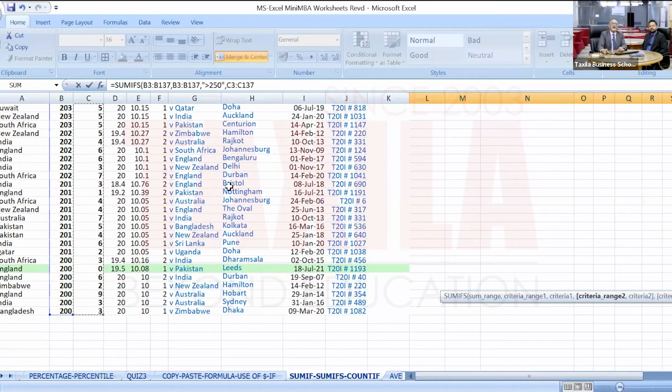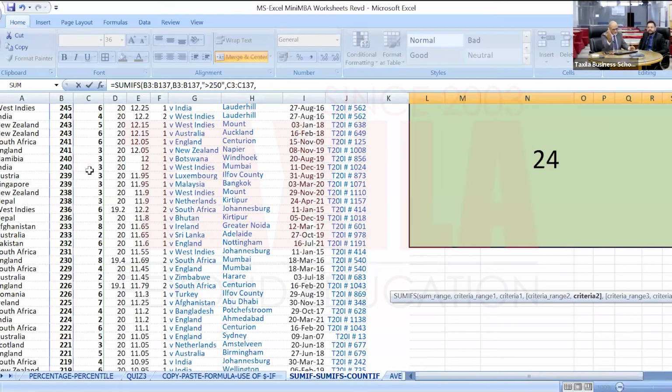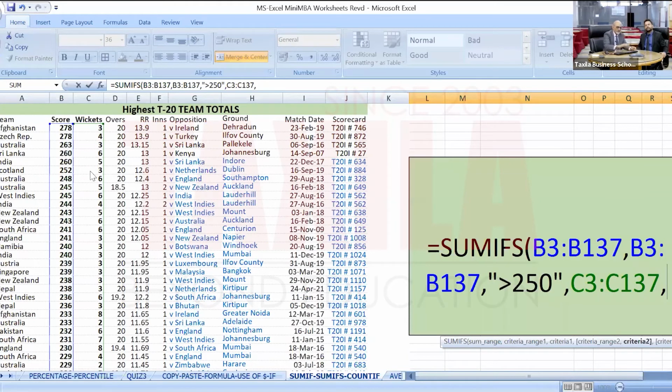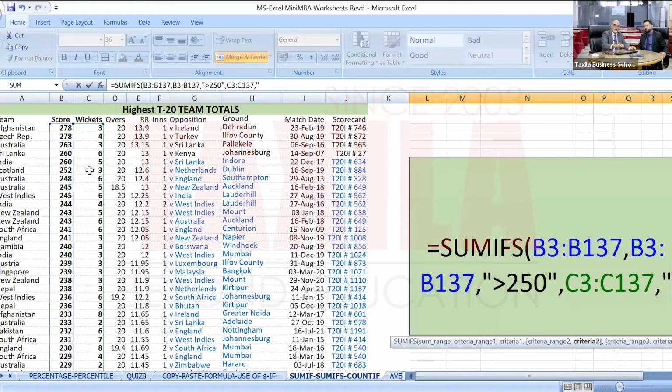And now I have to define criteria 2. What is my criteria 2? You said more than 4 wickets. Yes, let's do that. More than 4 wickets, any condition will work. Double quote, more than 4 wickets, double quote closed. And I have to close the bracket.